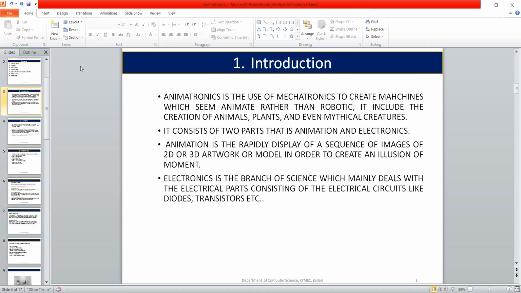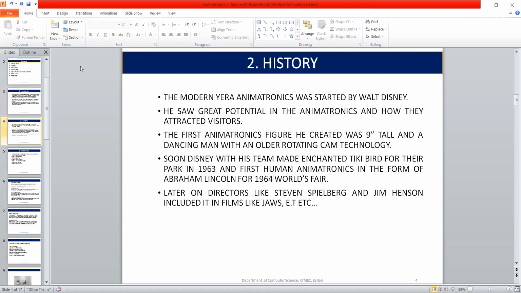Let us move on to the history. This concept was developed by Disney Studio. They first used audio animatronics for the old Disney Tiki Room in Disneyland, which opened in 1963.